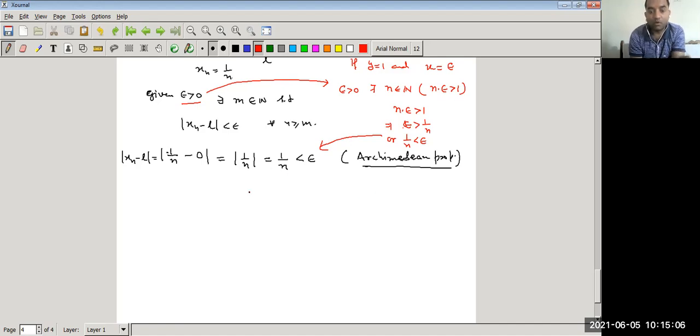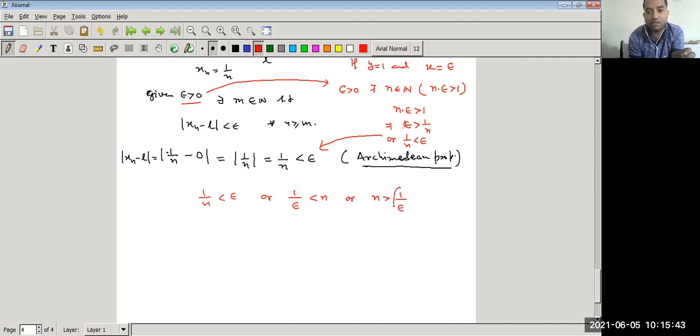Now how can we use the Archimedean property when we talk about convergence? 1 upon n is less than epsilon. Our purpose is to find a positive integer m after which the terms of the sequence converge to 0. Since 1 upon n is less than epsilon, we have to find n such that 1 upon epsilon is less than n, or n is greater than 1 upon epsilon.